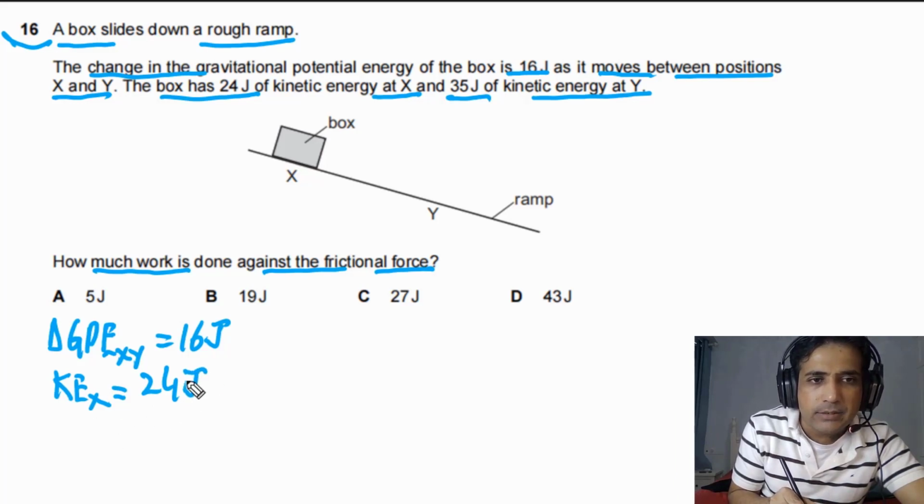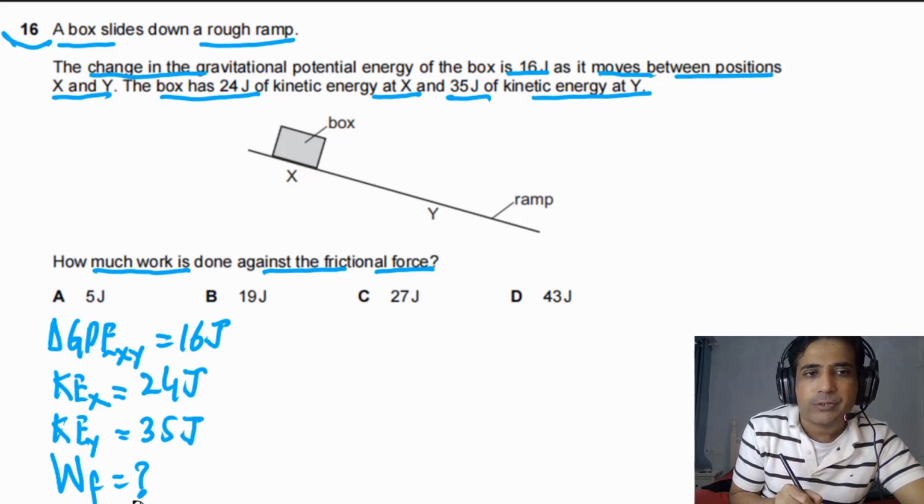The KE at Y is also given, equal to 35 joules. We need to calculate the work done against frictional forces.